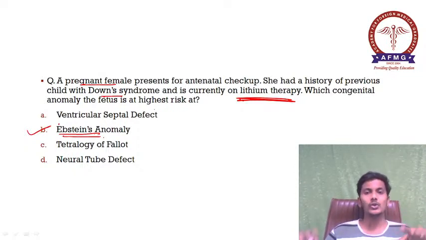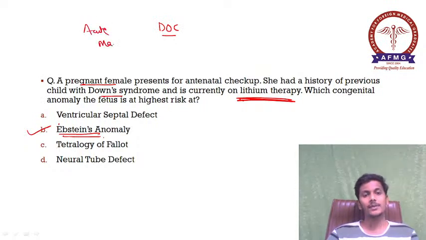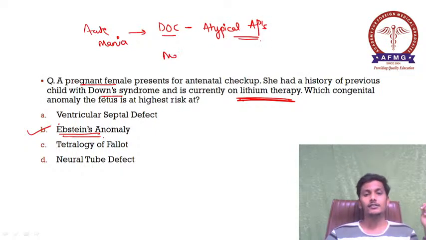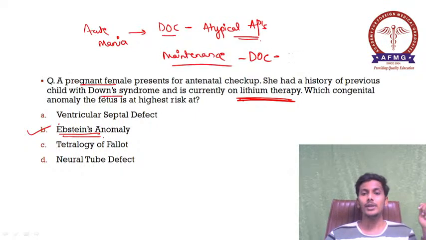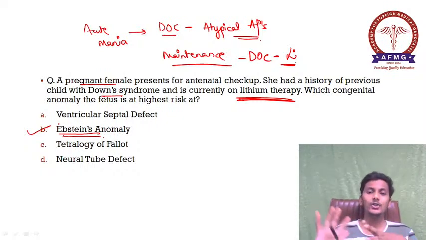Please remember, lithium is a teratogenic drug, therefore it is mostly avoided in pregnancy. Lithium was the drug of choice in cases of acute mania, but in cases of acute mania the drugs of choice are nowadays considered to be atypical antipsychotics. But in cases of maintenance, the drug of choice would be lithium. Also in bipolar disorder we use lithium. Therefore, if there is bipolar disorder or mania in pregnant females, we usually tend to avoid lithium.